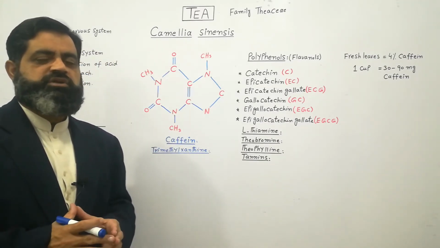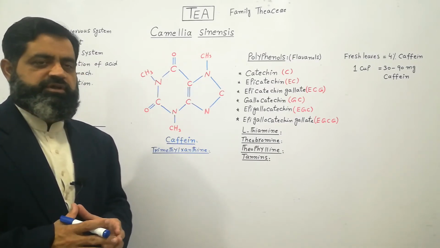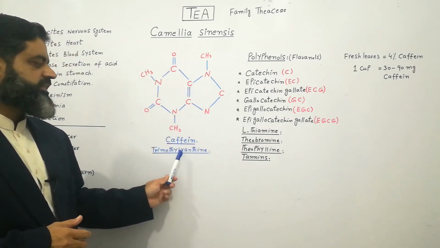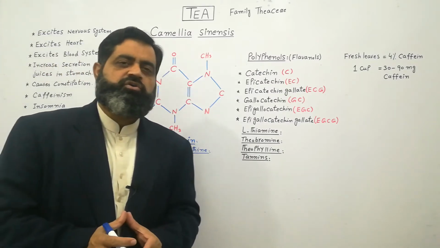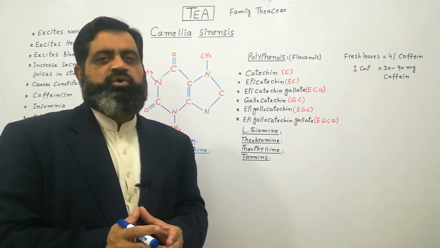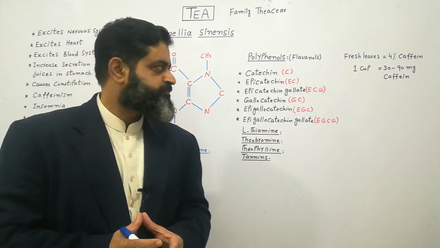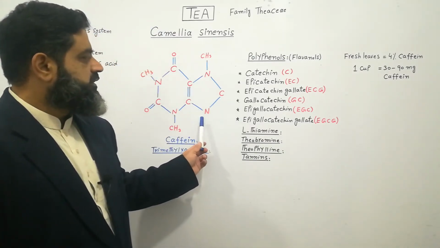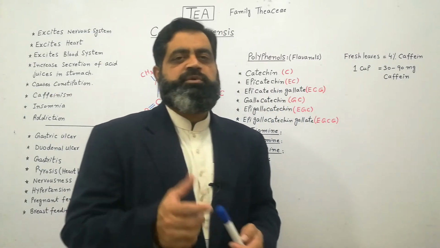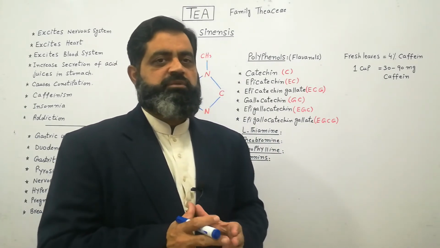The fresh leaves of the tea contain 3 to 4% of caffeine by their dry weight. This is the structural formula of the caffeine molecule, which is also known as trimethylxanthine. Caffeine is a compound of the group known as alkaloids, which can be addictive if misused. As I already mentioned, fresh tea leaves contain 3 to 4% caffeine depending upon the processing or type of the tea.